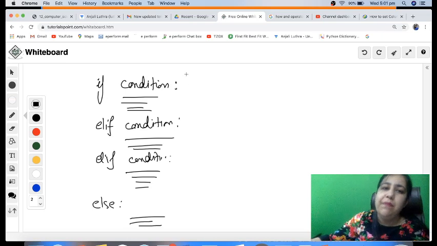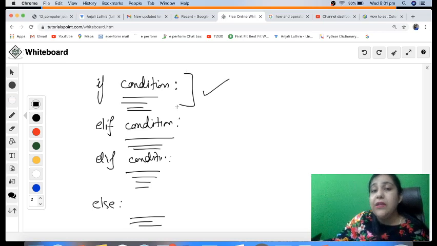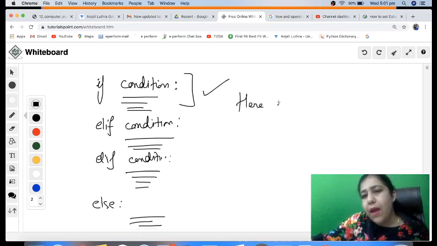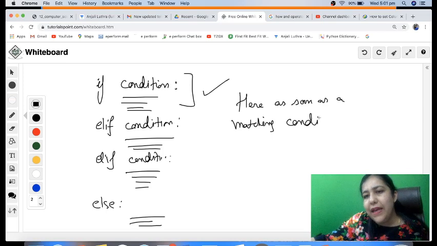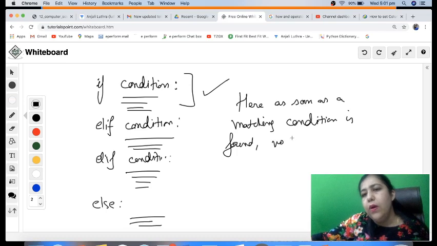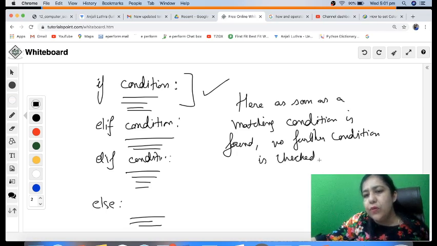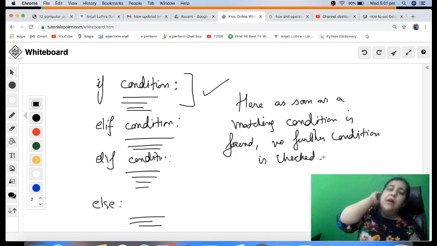So if the condition matches, it will execute this, and will not check any of the further conditions. If it is false, then it checks the second one. If it matches, that's it, over. It will not check further conditions. So here, as soon as a matching condition is found, no further condition is checked. The last else is executed only when all the above conditions are false.